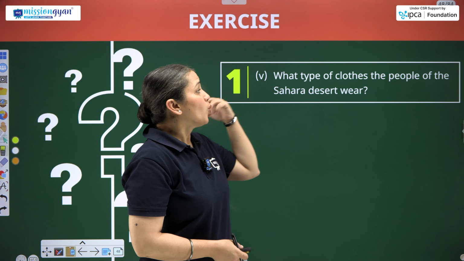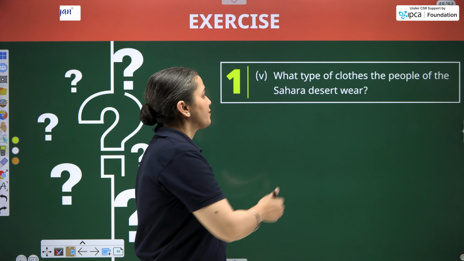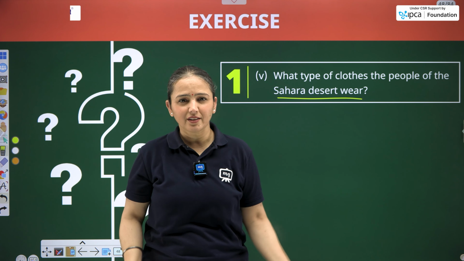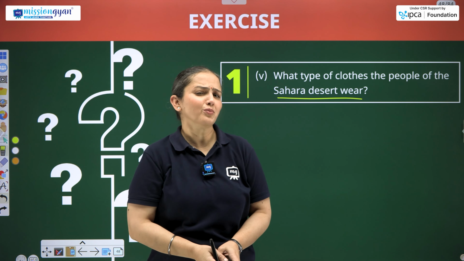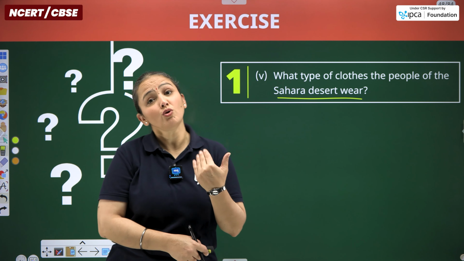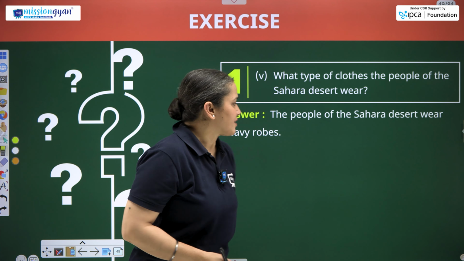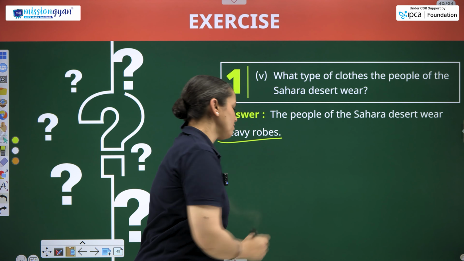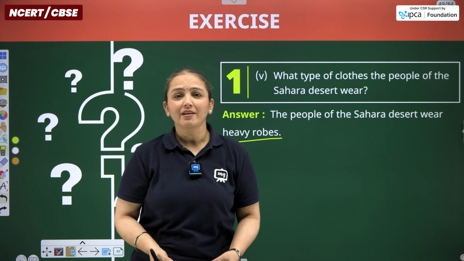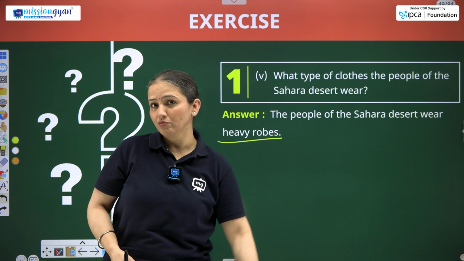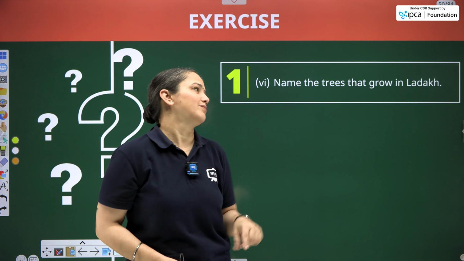Next question, what type of clothes do the people of the Sahara Desert wear? So they do wear robes, white colored complete gown type clothes that they used to wear. So the people of the Sahara Desert wear heavy robes. Heavy, not in the weight. Heavy in the terms that it does cover the entire body from tip to toe.